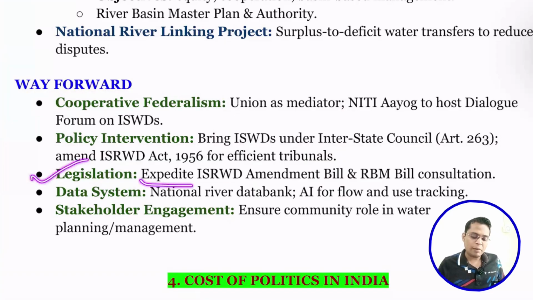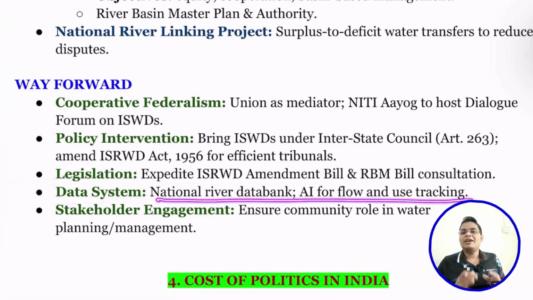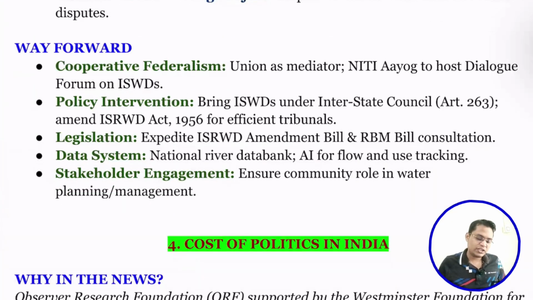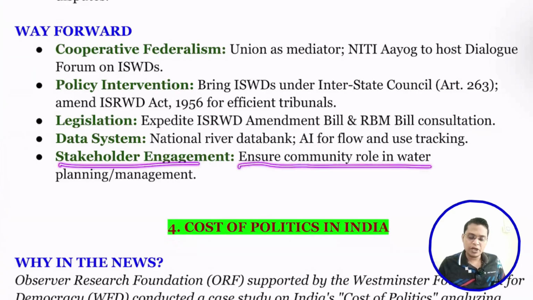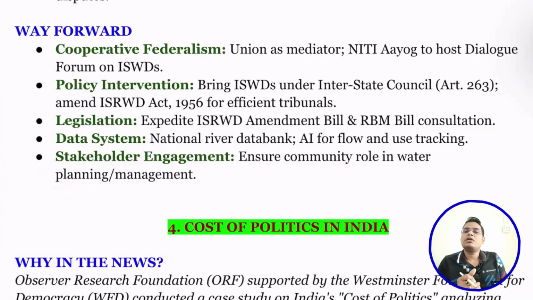Then legislative: we need to amend the Interstate River Water Dispute and River Basin Management Bill to make it more efficient. Next is data collection. We are living in the age of AI, so we can use AI and other tools to make sure data is available in real time. That is helpful for taking decisions. Next is stakeholder engagement, ensuring the community's role in water planning and management. For example, we can use agroclimatic based cropping, we can use drip irrigation, and we can use other methods to reduce the demand for water itself.